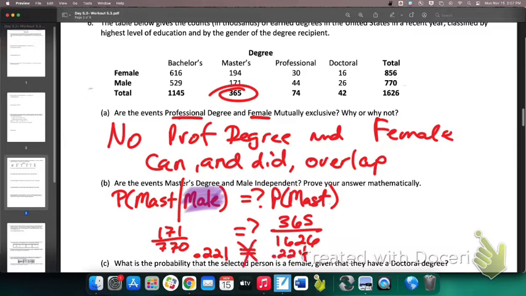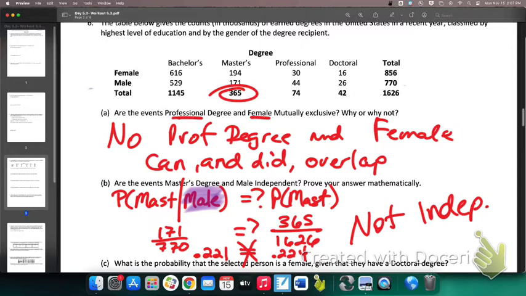They're close. But close is not good enough for independence. They have to truly be different, or they have to truly be exactly the same. So this is not close enough for independence. These are not independent. Now, the fact that they're close does tell me this: I'm not going to be able to very easily use the first event to predict the second, but there is going to be some sort of an association here. It's not going to be very clear, it's not going to be very helpful, but there's something going on there.